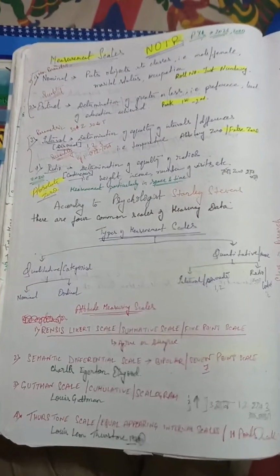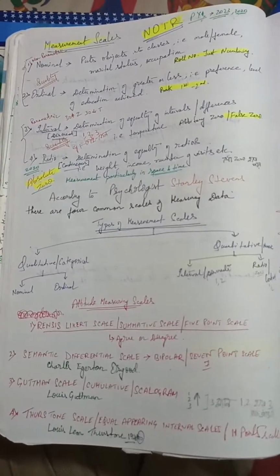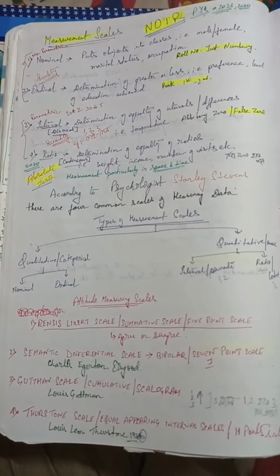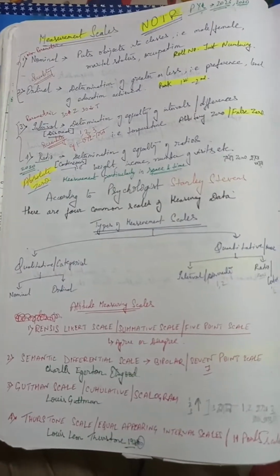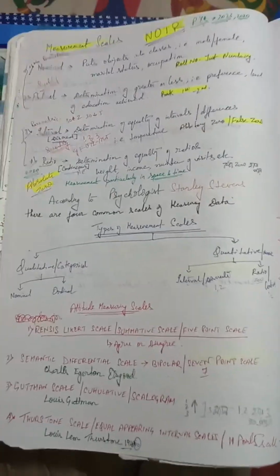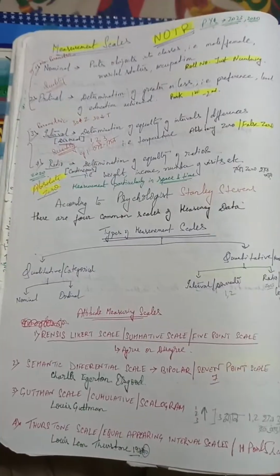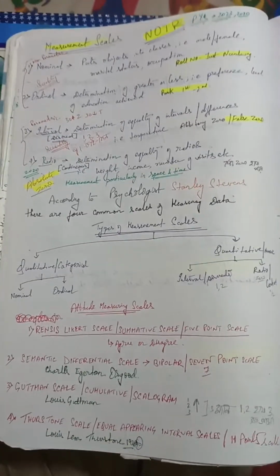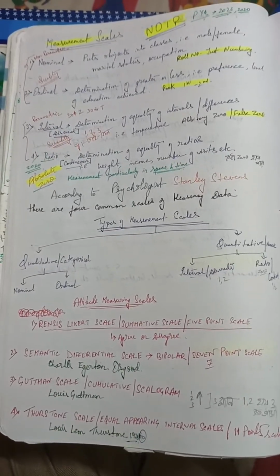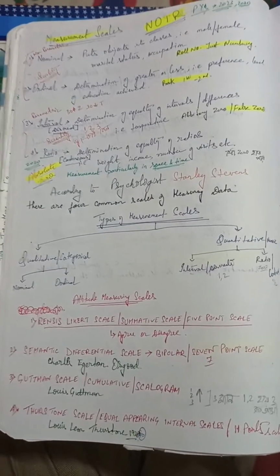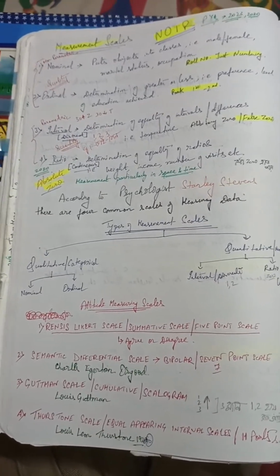If we talk about order, in nominal there is no order, but in ordinal, interval and ratio there certainly is order. And equal intervals: in nominal we don't have any, in ordinal we don't have any, but in interval and ratio we have equal intervals.